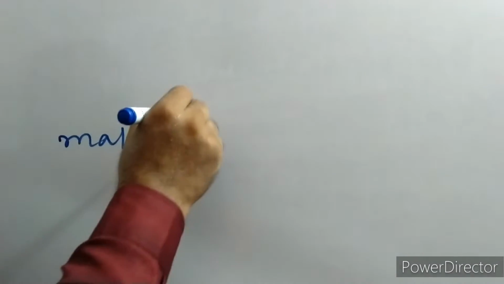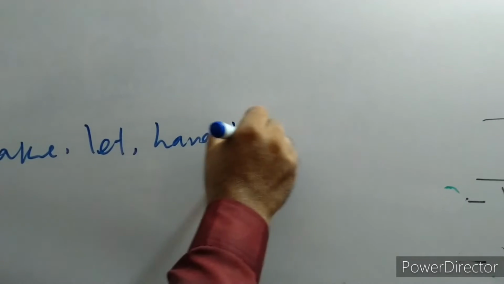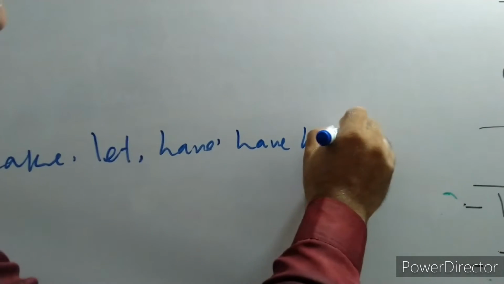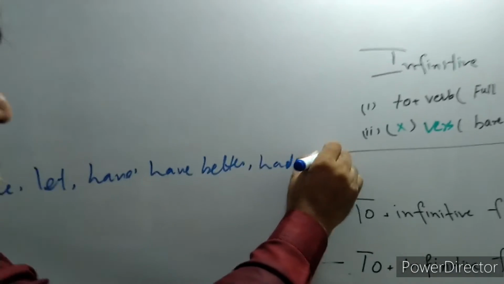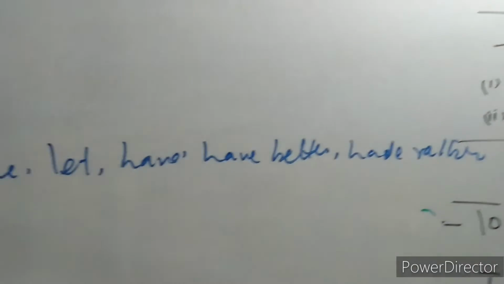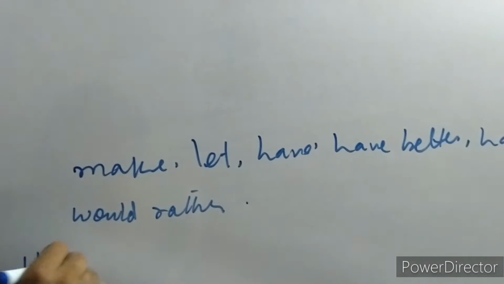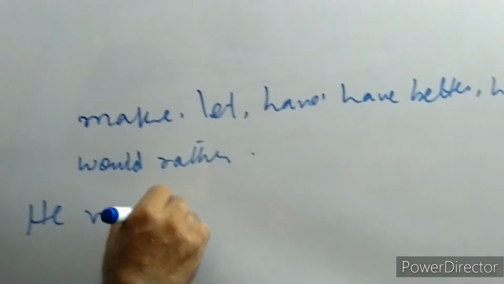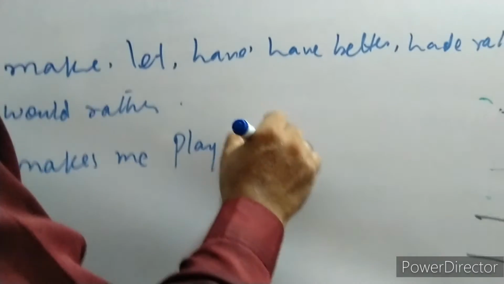These certain words may be make, let, have, and would rather, and so on. Suppose, he makes me play football.